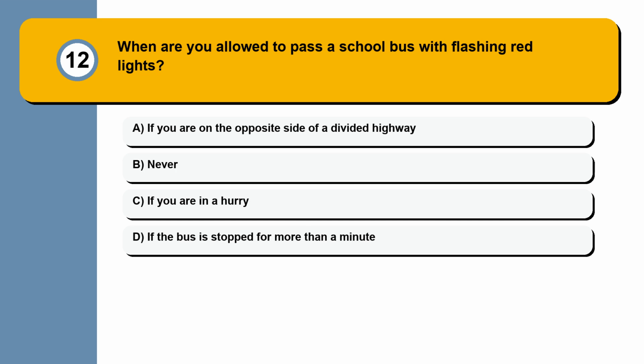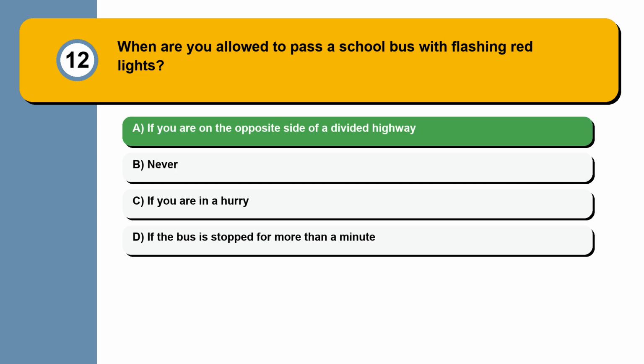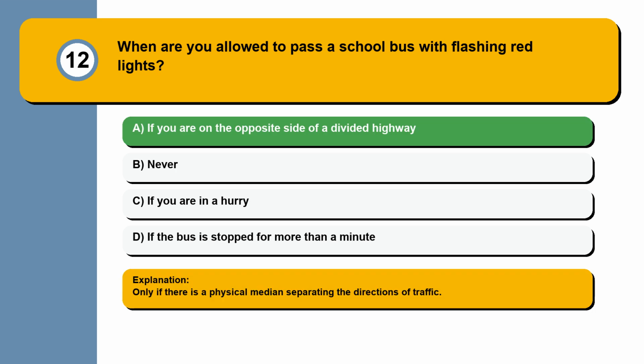Question 12. When are you allowed to pass a school bus with flashing red lights? If you are on the opposite side of a divided highway. Never. If you are in a hurry. If the bus is stopped for more than a minute. Only if there is a physical median separating the directions of traffic.